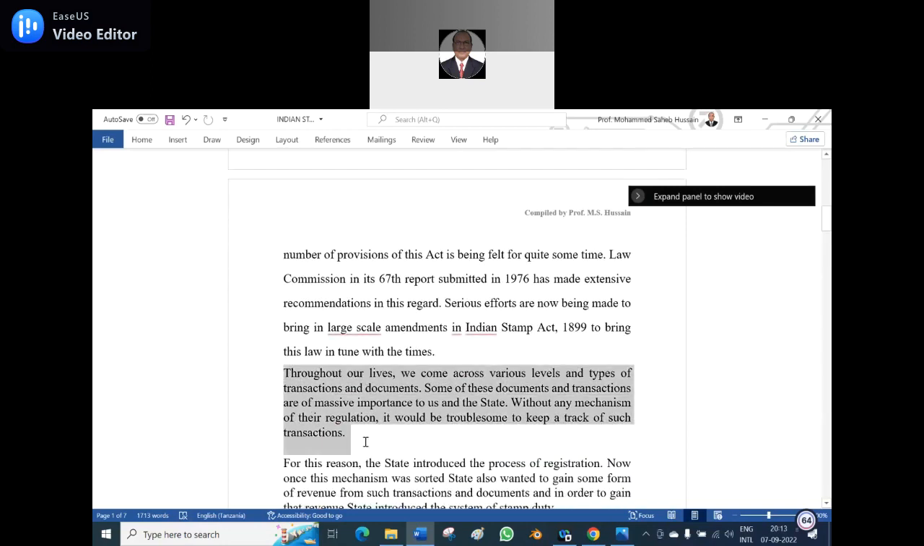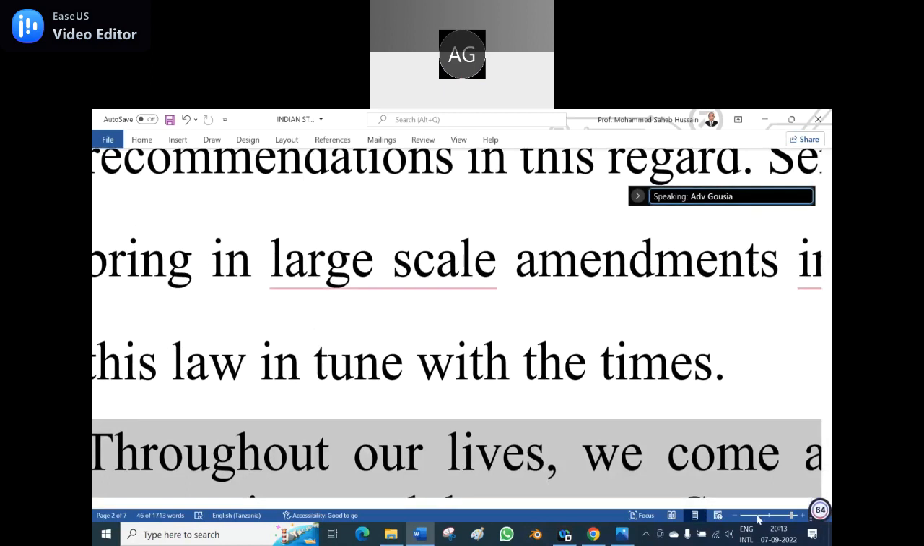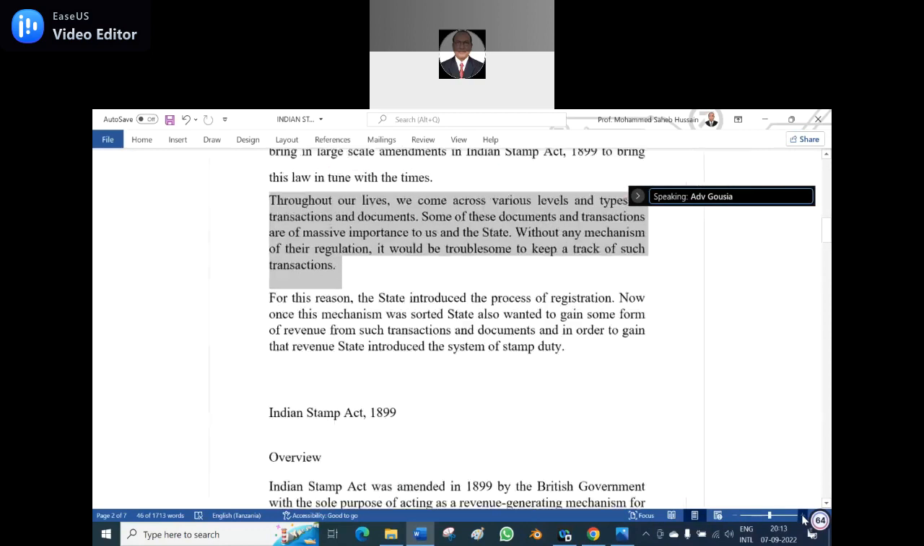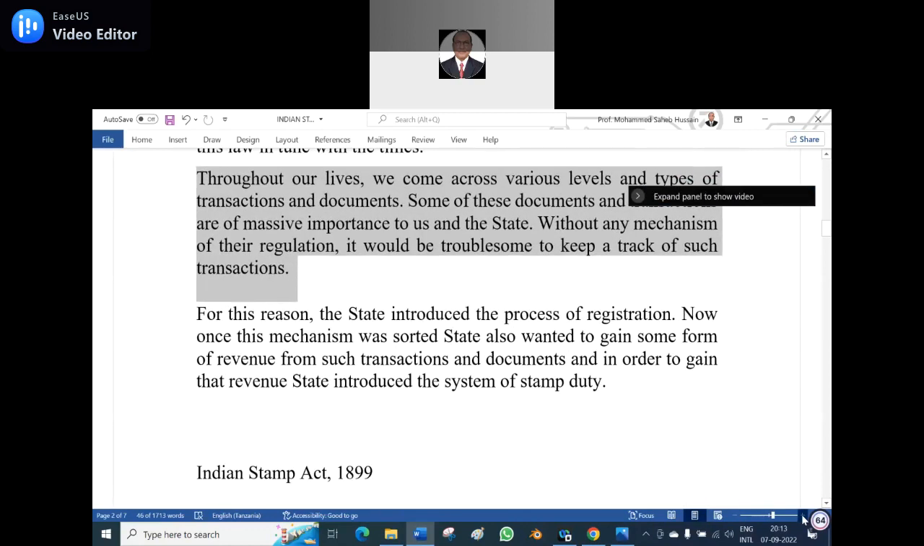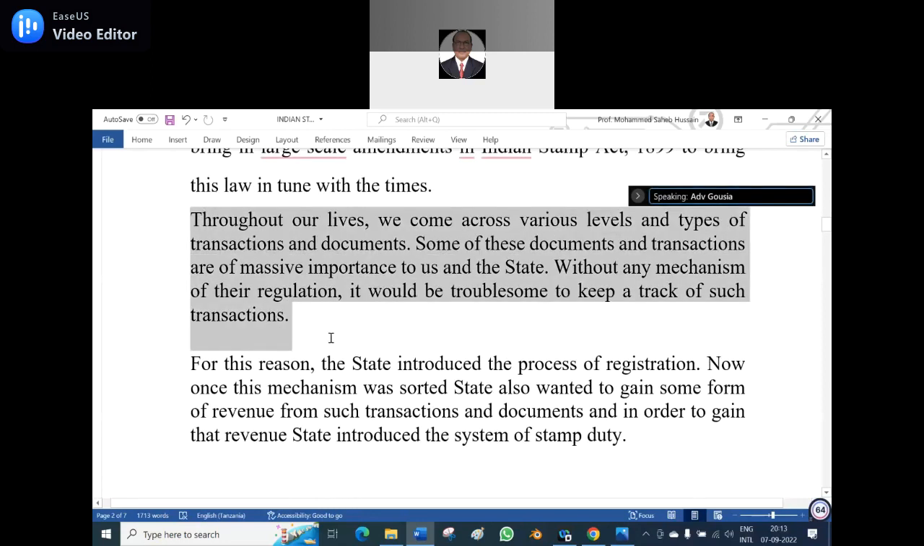Can anyone unmute and read this para which I highlighted on the screen? Throughout our lives, we come across various levels and types of transactions. Yeah, just a minute, because I want to enlarge it, it became so big. Okay, go ahead. Go ahead now. Sir, I said go ahead now. There is something black. No, now it is clear.